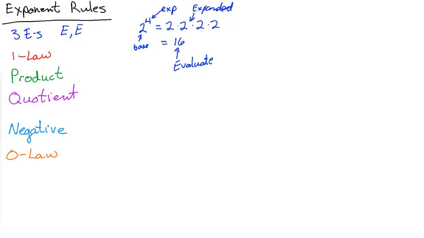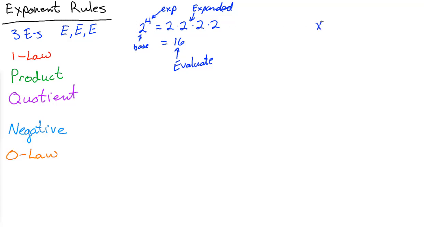So that's exponential notation, expanded notation, and when you actually evaluate it out like that. Well, that's our third E. When we have it in exponential notation, like with variables, we will have a way to simplify things. And it's kind of weird.